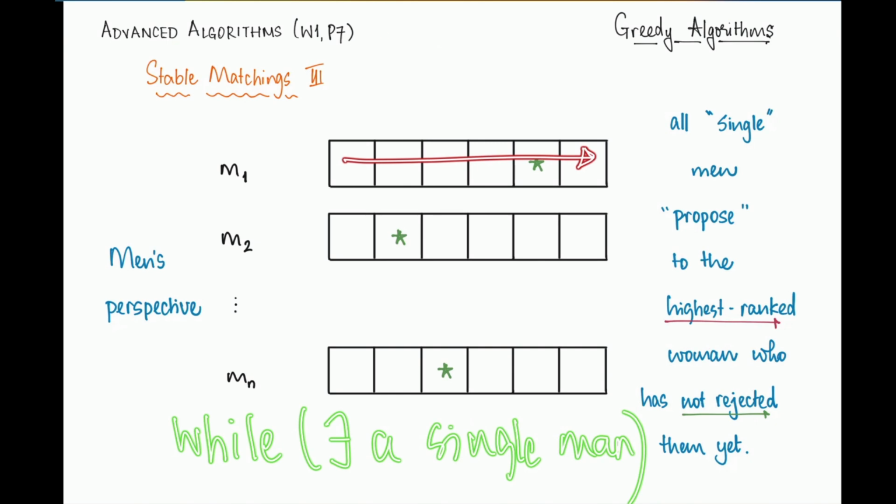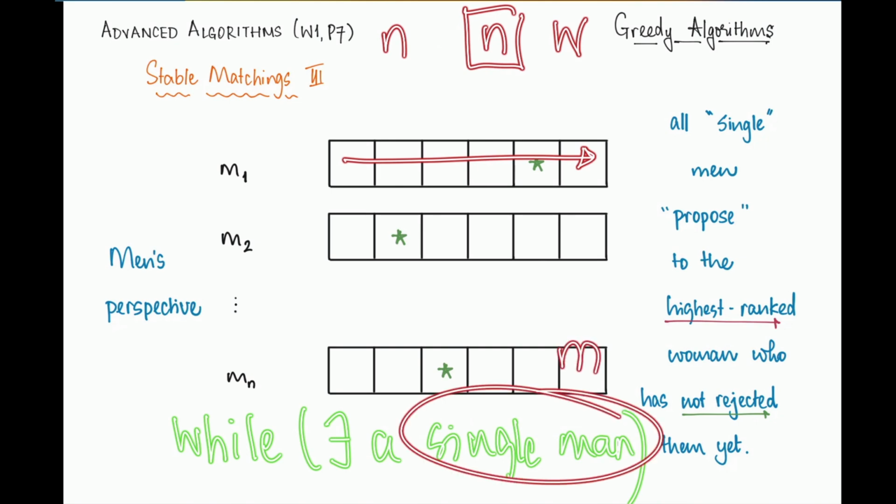There are n men and n women. So for all the n women to be matched, they actually need n distinct partners to be matched with. But we know by assumption that there's at least one man who's not matched with anybody. Therefore, there must be a woman who is also not matched with anybody. So let's call that woman W, and let's call our friend here, the single man, M. Now, remember we said that we are in this situation because M has been rejected by every single woman that he proposed to, and he has proposed to all of them.